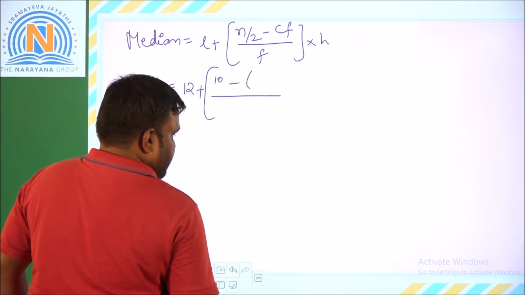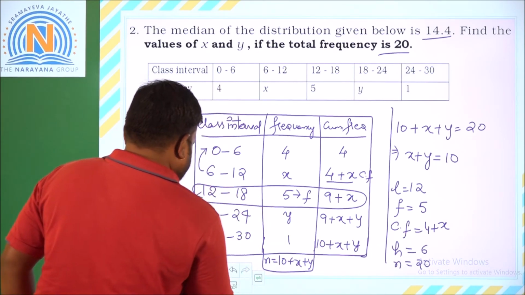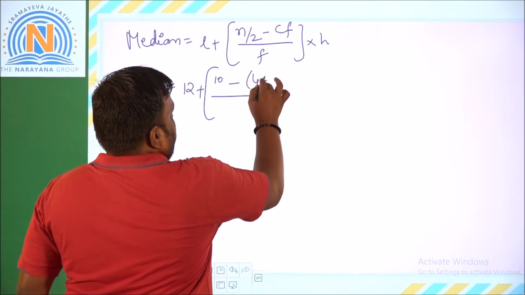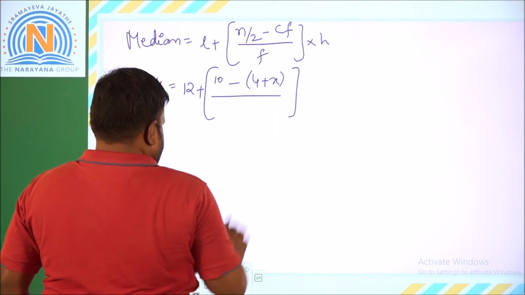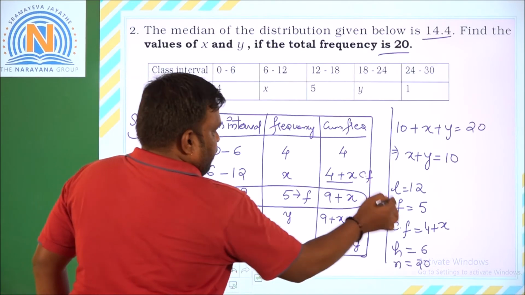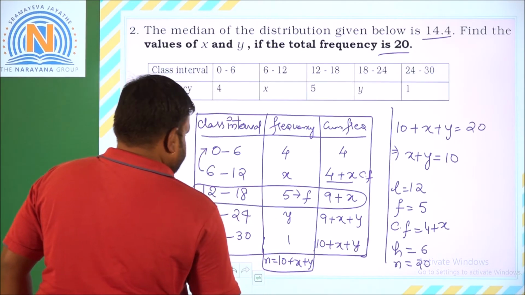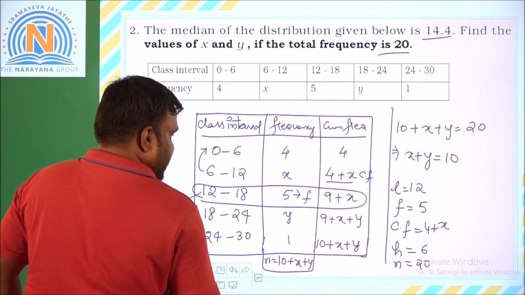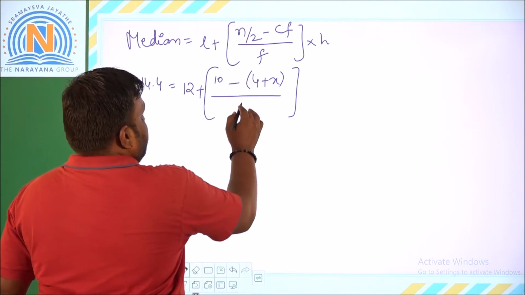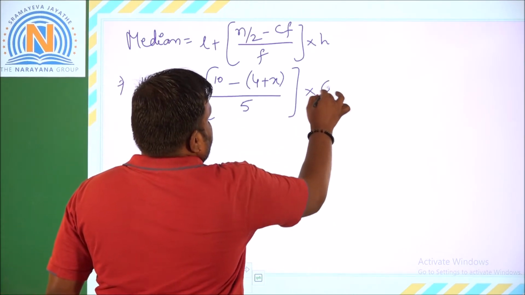The cf here is 4 plus x. So minus (4 plus x) by f. f is the frequency of the median class, that is 5. So into h, which is 6.